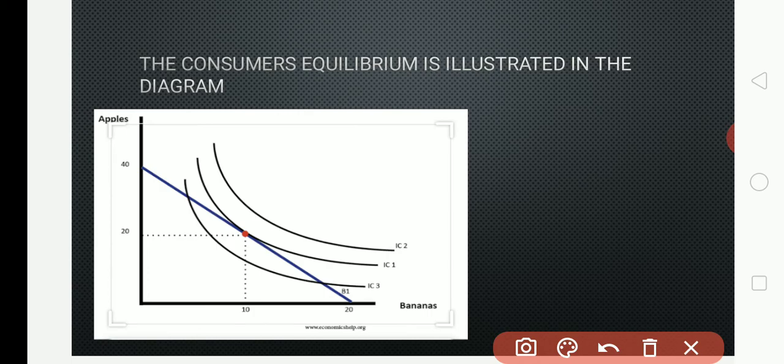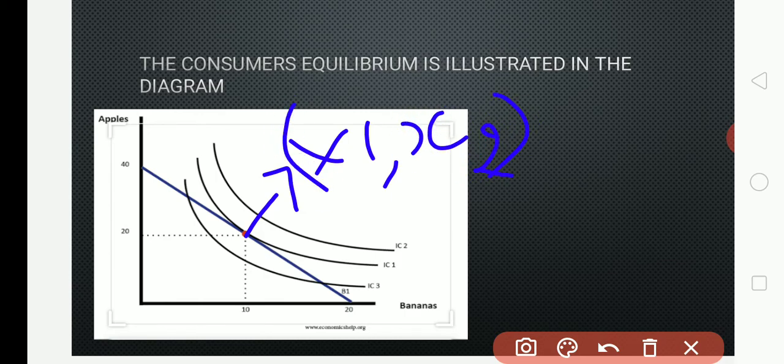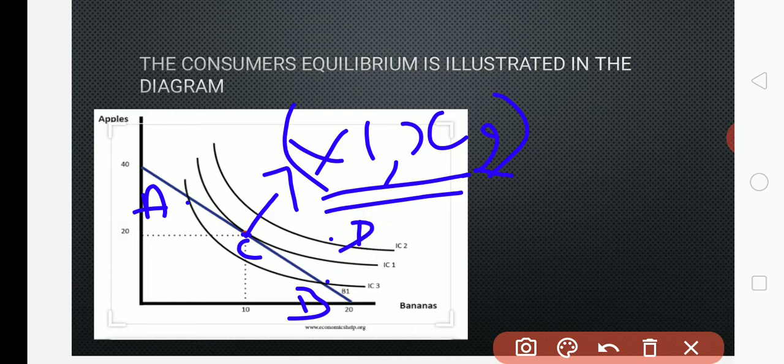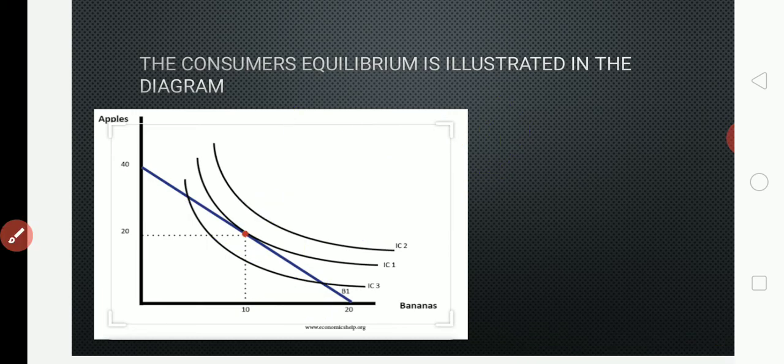So for this red dotted line, it is called X1, X2. Now according to this topic, where a consumer gets the optimum choice means at point X1 and X2. I have just given points like A, B, C, D. According to these A, B, C, D, which is the optimal point? C is the optimal point. So for this optimal point C, we call it X1 and X2.